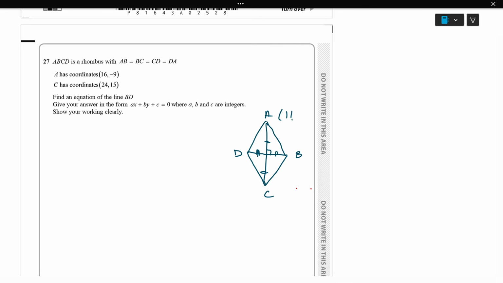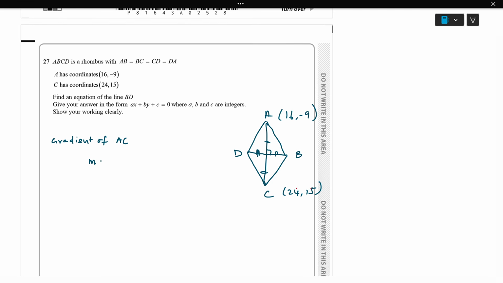So A is (16, -9) and C is (24, 15). As we know AC, we'll find the gradient of AC, because we need to find the BD equation. So first we go for the gradient of AC.